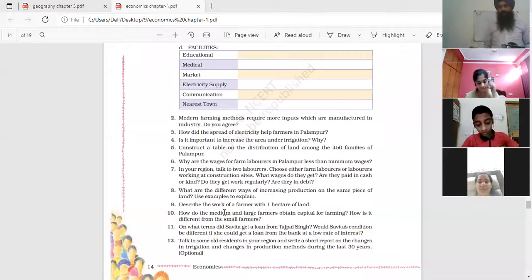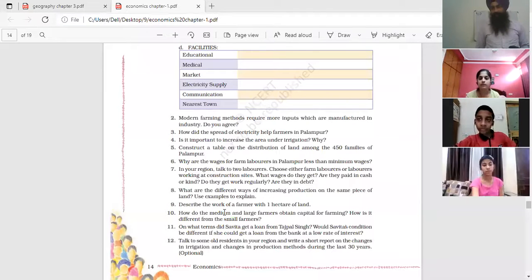It is different from the banks, because banks charge a low interest rate, but the condition is that banks require documentation. When a farmer borrows money from moneylenders, they do not ask for securities and documents because they are familiar with the borrowers. Jisne loan lena uske saath familiar, that's why they are not asking for the documentation.